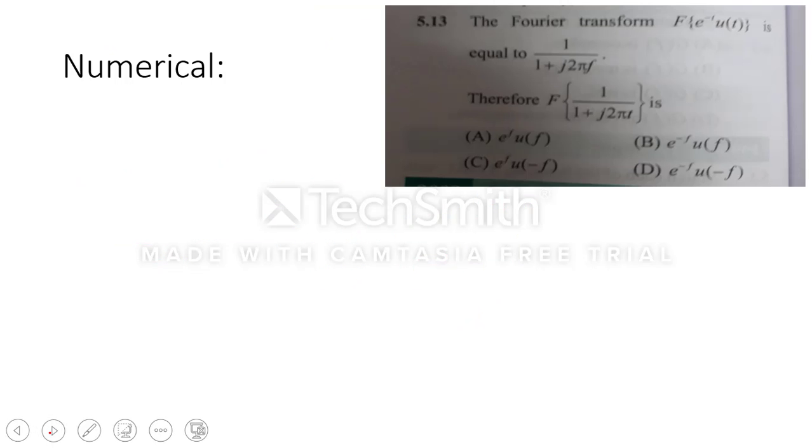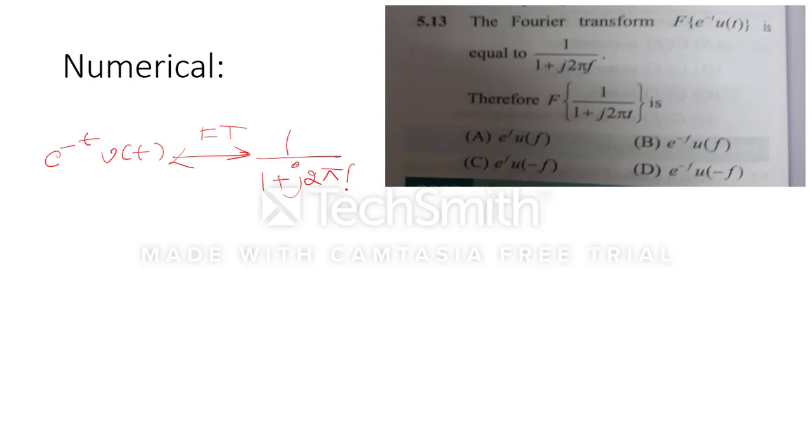One GATE numerical I am taking based on the duality property. Here it is given that the Fourier transform of e to the power minus t u(t) is 1 upon 1 plus j 2 pi f, meaning they are taking it in the frequency domain. So remember that in the frequency domain the 2 pi term will not come. They are saying that if e to the power minus t u(t) is there, its Fourier transform is nothing but 1 upon 1 plus j 2 pi f, because we know that the Fourier transform of e to the power minus t u(t) is 1 upon 1 plus j omega. So instead of omega they are writing 2 pi f.